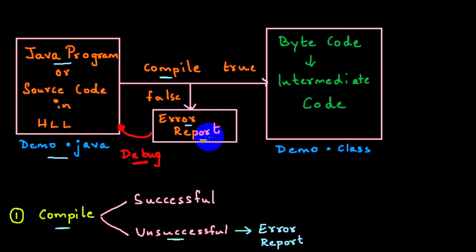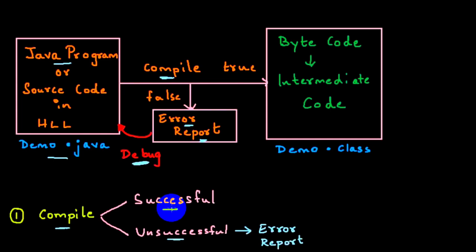Why is it occurring? It will tell the programmer, hey, you have made that mistake. So what am I supposed to do? I have to go back to my Java program and debug. What do we call it? Debugging, meaning rectifying. Again, I compile. Again, problem, error report, debug. We have to keep on repeating the process until it is successful. My final goal is no errors.